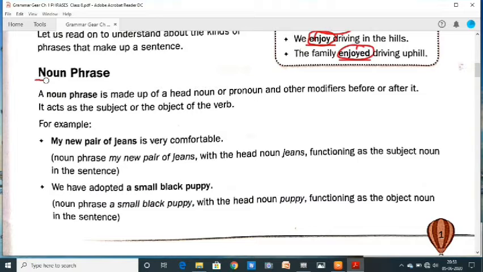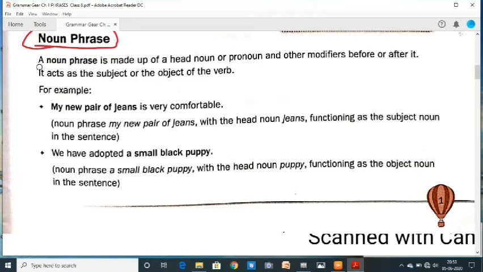Now, noun phrase. A noun phrase is made up of the head noun or pronoun and other modifiers before or after it. It acts as the subject or the object of the verb. At first, we must know what is the place of a noun in a sentence. Then we can easily find out a noun phrase or noun clause, anything. The place of noun.